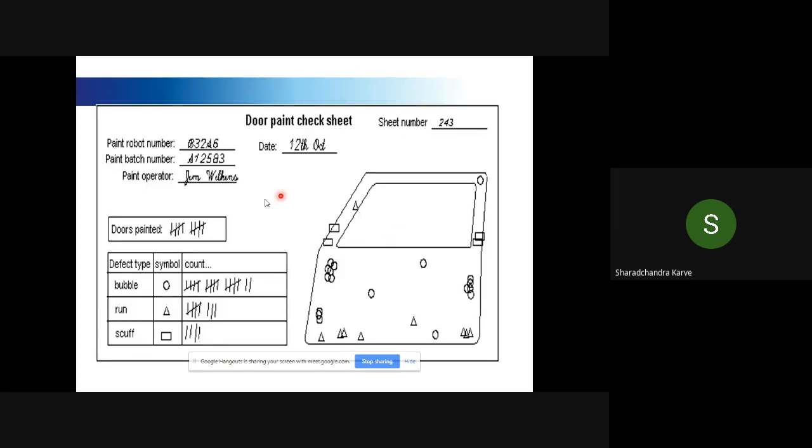Similarly, there is another example where there are defects on the door of a car. If you look at this, there is a bubble appearing in one place, or you can see bubbles appearing in 2 places. If I want to get rid of this bubble problem, I go back to the process and look at why the bubble is appearing at this particular point. This is the importance of a data collection check sheet. This concept was introduced to the world by a tire making industry.